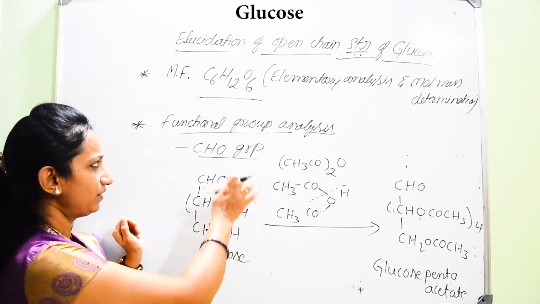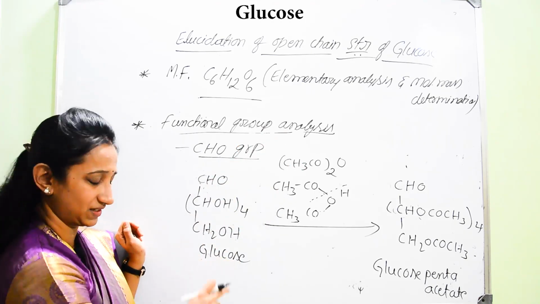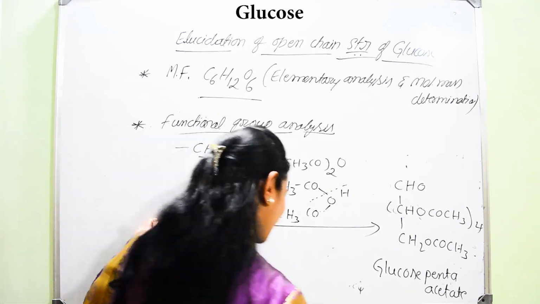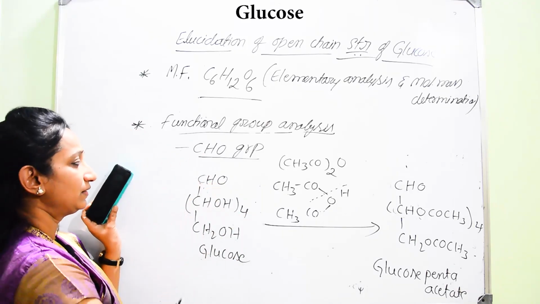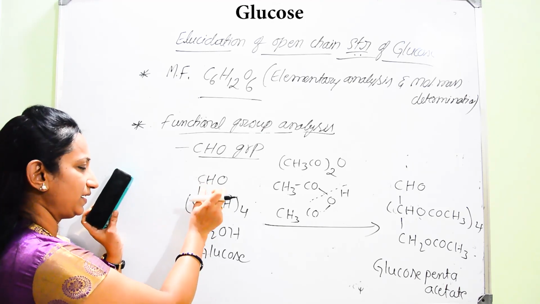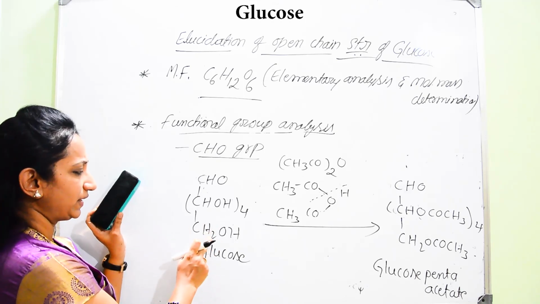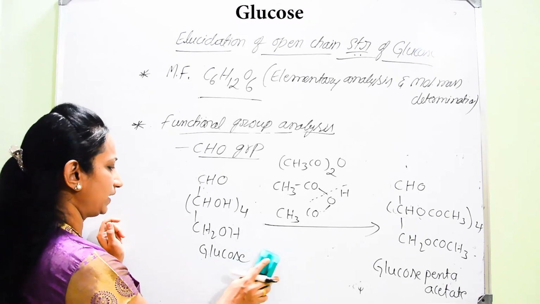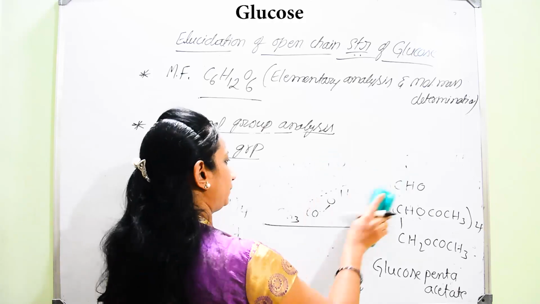So that is regarding the functional group analysis of glucose, which functional group is exactly the aldehyde group. Now, once you can guess, after learning that glucose contains an aldehyde group, then hydroxyl groups, then one more we can consider, that is a primary alcoholic group. Now we have to prove that glucose also contains a primary alcoholic group.